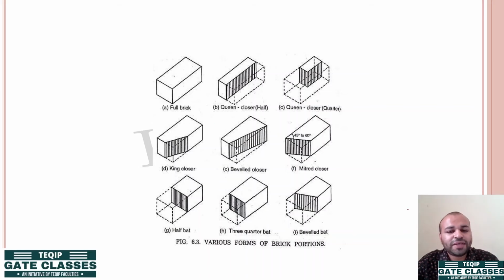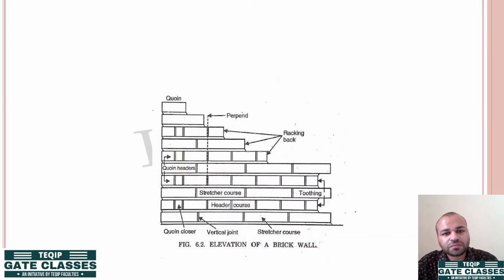I have already explained many of them, the major ones that are used. Now, this is a typical example of an elevation of a brick wall masonry. These are different terminologies that are used. For example, see how the bricks are laid. Bricks are laid in such a fashion that their length is visible to us. So, this is defined as your stretcher course.